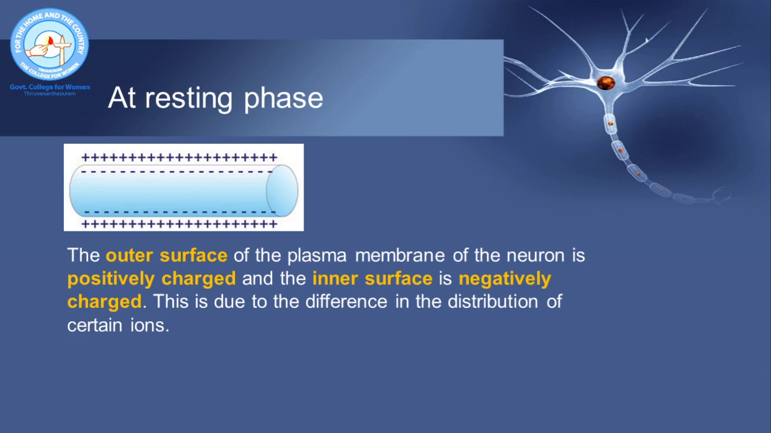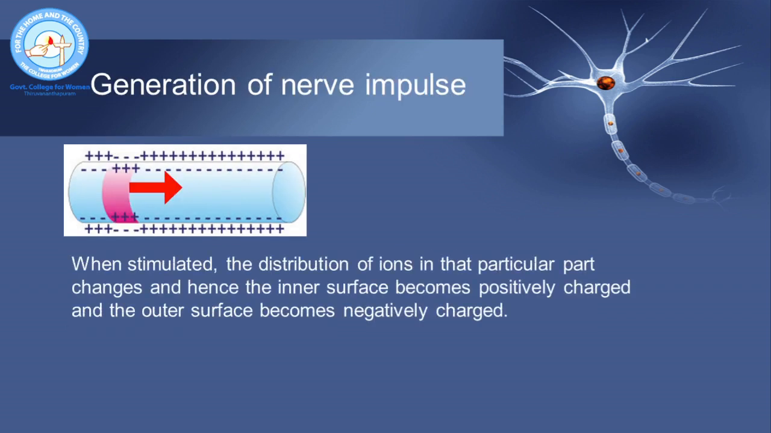What happens when a neuron is stimulated? When a neuron is stimulated, there occurs a change in the distribution of ions at the point of stimulation. Look at this picture. The point of stimulation is shown in pink color. At this point, there is a reversal in the distribution of ions. The outside of the membrane at this point is negative and the inside of the membrane is positive. This reversal of distribution of ions results in the generation of nerve impulse.